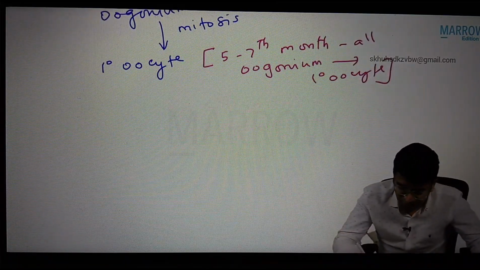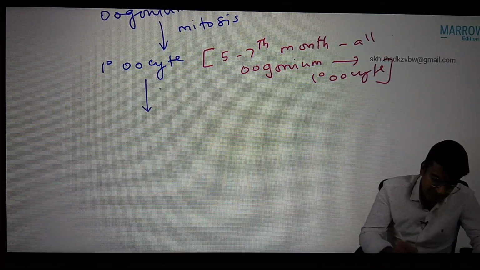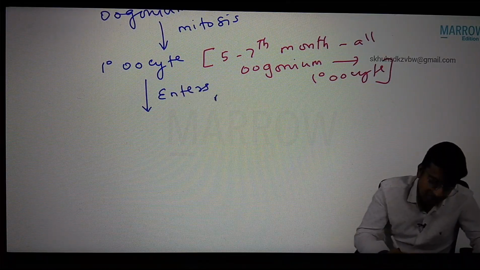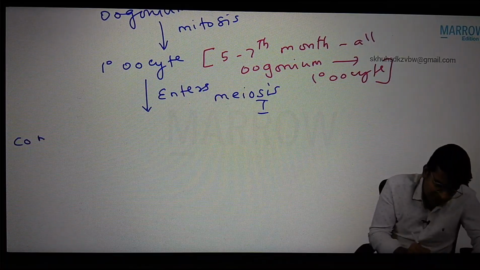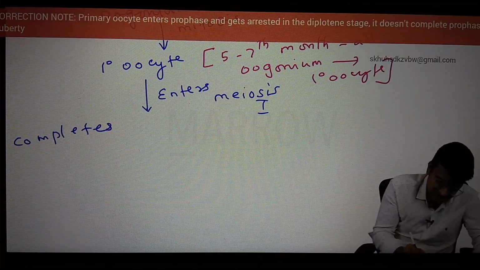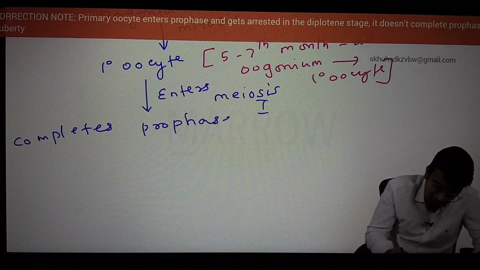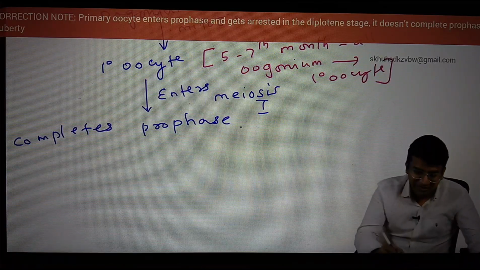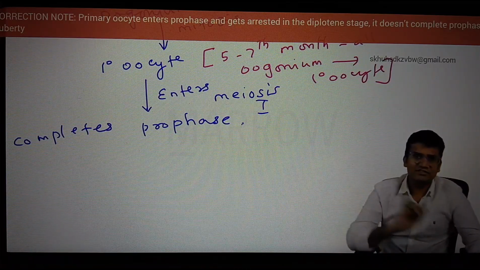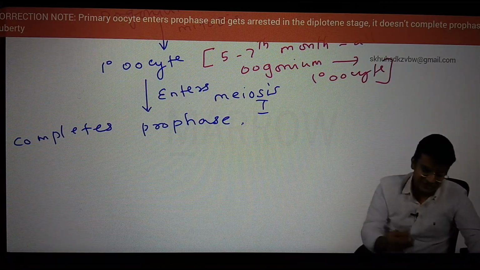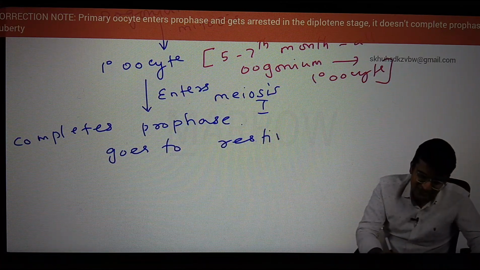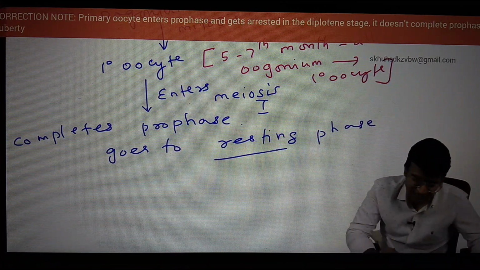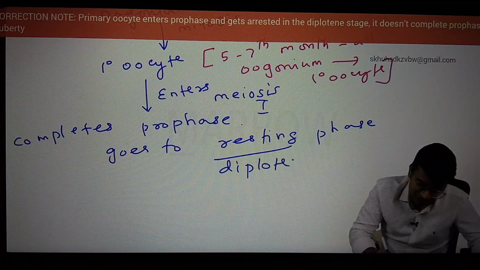Now, this primary oocyte enters meiosis 1 and completes only prophase. It is completing only prophase. After completing the prophase, it goes to a resting phase. That is called the diplotene phase.